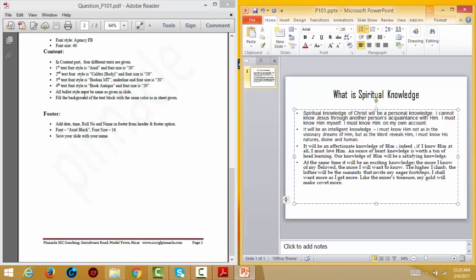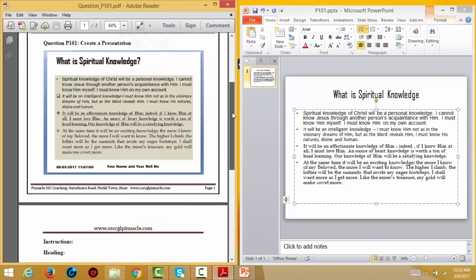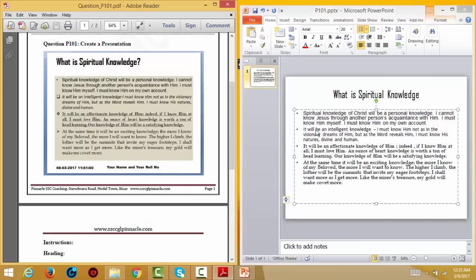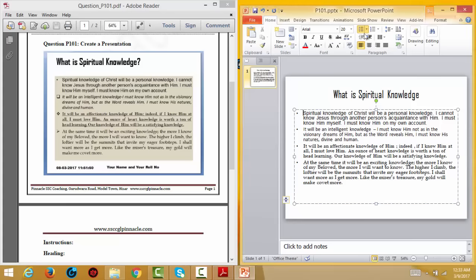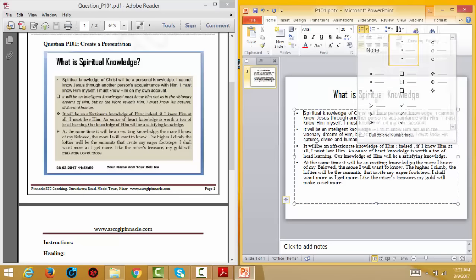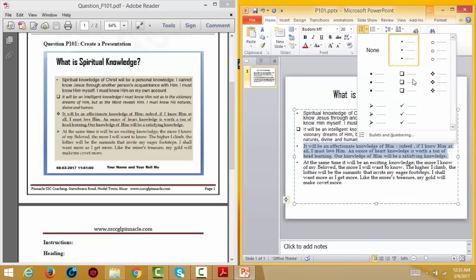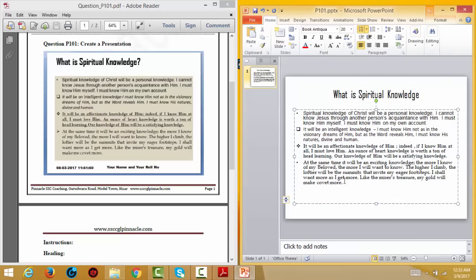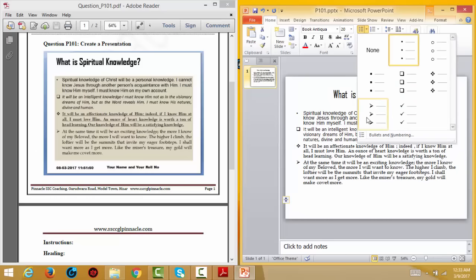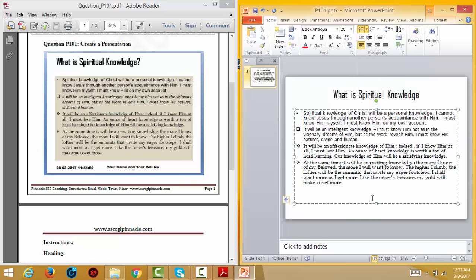Now we have to change the bullets. In the next question, all bullet styles must be the same as given in the slide. These are the bullet styles. Obviously the first case is the same bullet. In the second case you select this, and then you can use this. In the third paragraph, the bullet is this. You click here, and then you will find the bullet here. And in the fourth paragraph, it should be like this. This is the bullet. Now we have changed this.